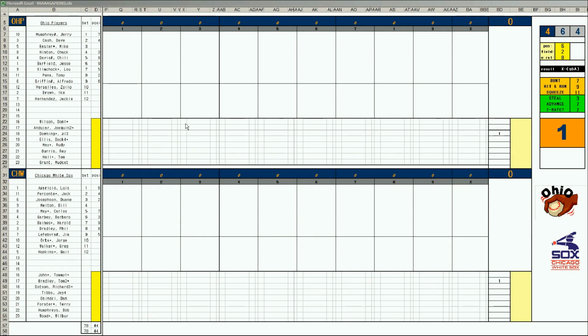We are in the American League playing a league round of 5, and today we have one of the expansion teams, the Ohio Players, taking on the Chicago White Sox in Comiskey Park. This is Game 3 of a best of 5, in which the Ohio Players won the first 2 games in Ohio.